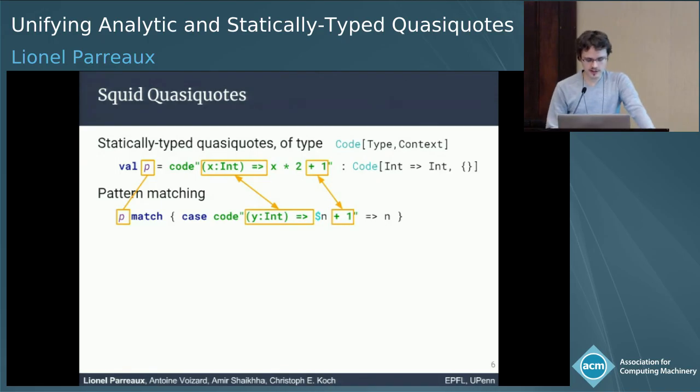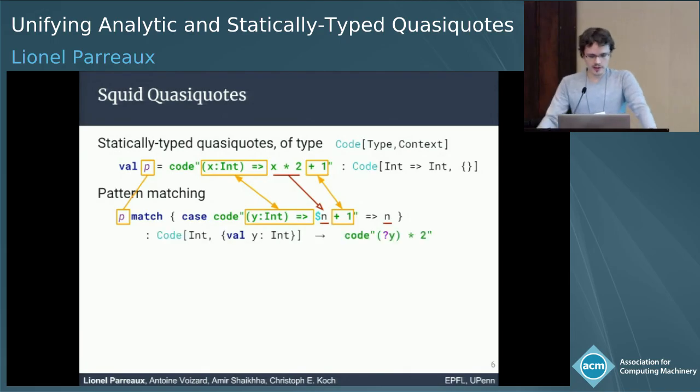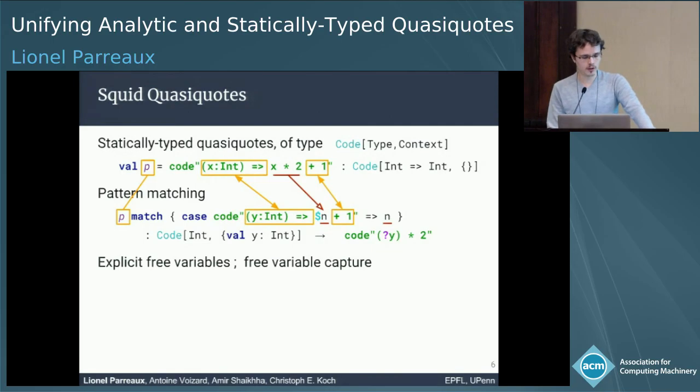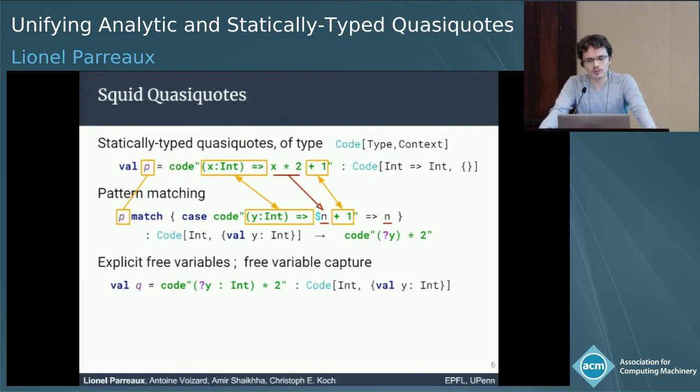And what we do is that this n here extracts whatever is found in this position. So we're going to end up with an open code fragment with the context type referring to this free variable that has been extruded. And this evaluates to code of y times 2, where y is a free variable, and we make this explicit by adding a question mark in front of the name. So you can also write programs with explicit free variables manually if you want, and this is how you do it. This is equivalent to the expression above.